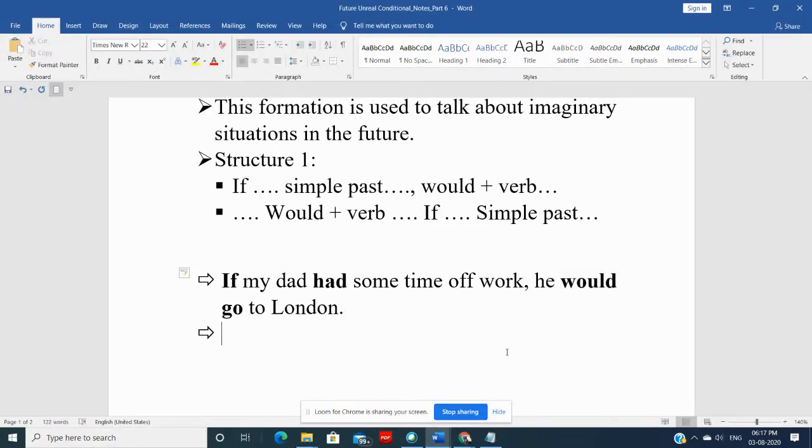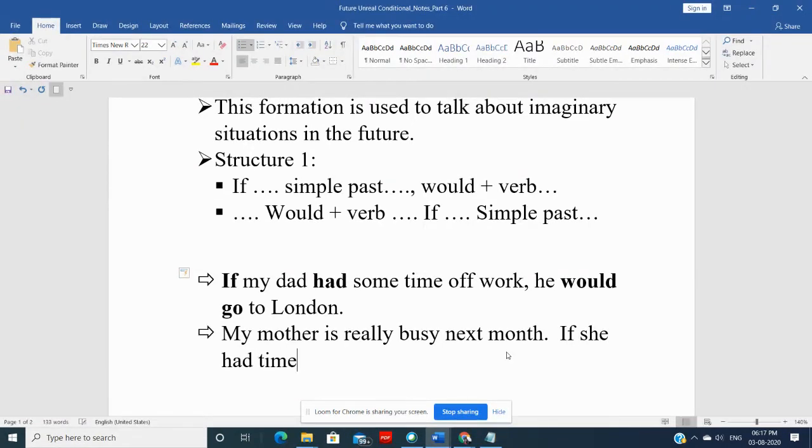Next sentence. My mother is really busy next month. If she had time, she would meet you. See, we are quite sure about the first part, and that's why we are using is. My mother is really busy next month.